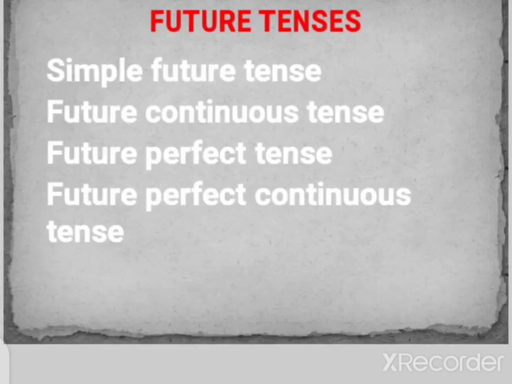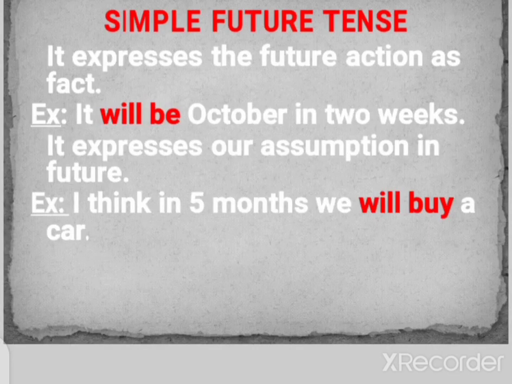Now, future tenses: simple future, future continuous, future perfect, future perfect continuous. First one is simple future tense. It expresses the future action as fact. For example, it will be October in 2 weeks. So in 2 weeks, the month of October will come. It is a fact which will take place in the future, so we have to use simple future tense in those cases.